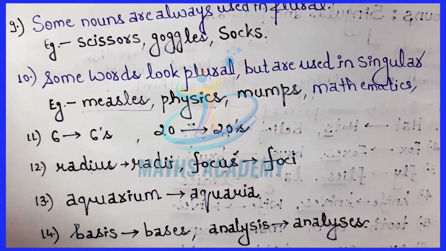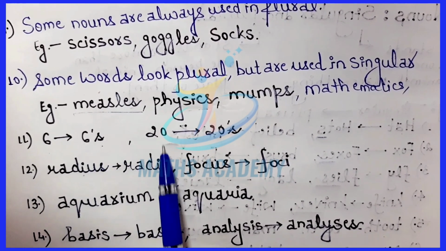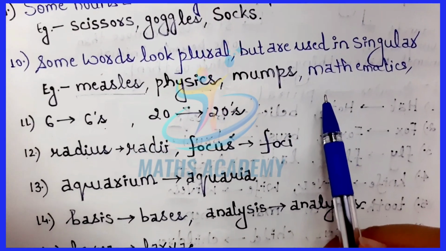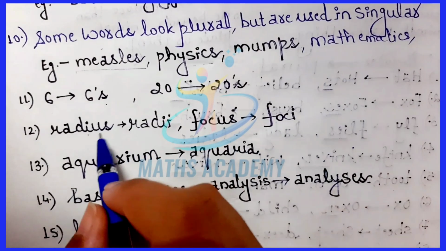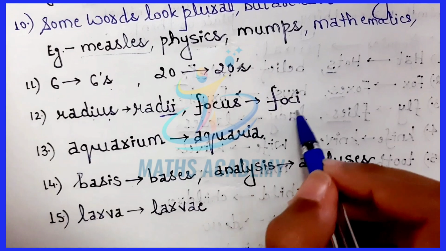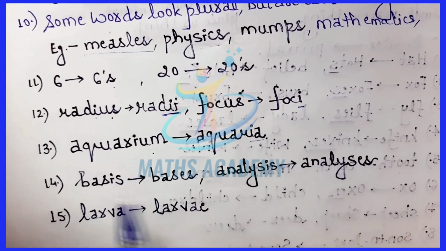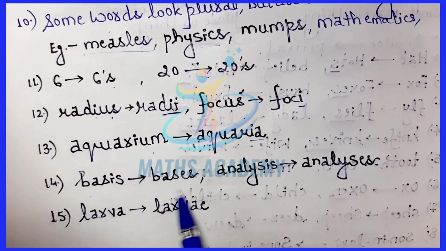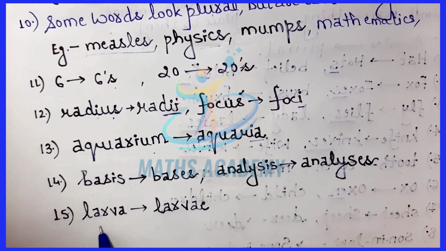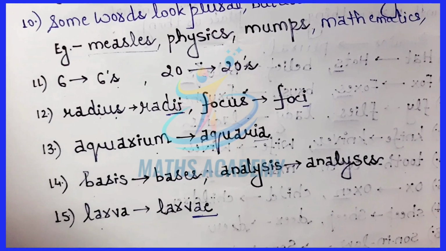economics. Okay. Next is the numerals. Six can be turned to sixes, 20, 20s, 90, 90s. These are the plural forms of the numerals. Radius is converted to radii. Focus is converted to foci. Aquarium is converted to aquaria. Basis is converted to bases. Analysis is converted to analyses. Larva to larvae. These are the plural forms of the singular nouns.